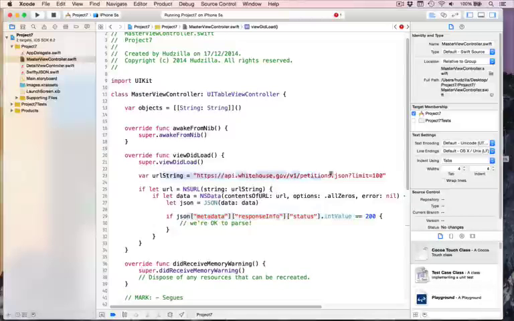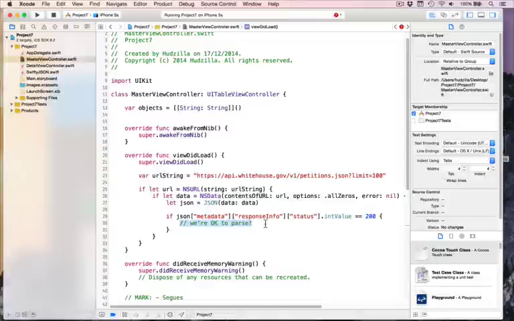So recap, we give a URL string, it's variable because we're using it later to change the petition URL. We conditionally convert it to NSURL, unwrap it safely, pass that to NSData to load up the text, again unwrap it safely, convert to JSON, and then check whether it came back as OK, i.e. 200. This, by the way, as you've seen several times already, is just a comment. And it's in green by default in Xcode. It means ignore this text. It's really, really good to have comments in your code so you can remind yourself later on what code does. And you will need to do that, trust me. But it's ignored by the compiler, so it's never seen by your program.